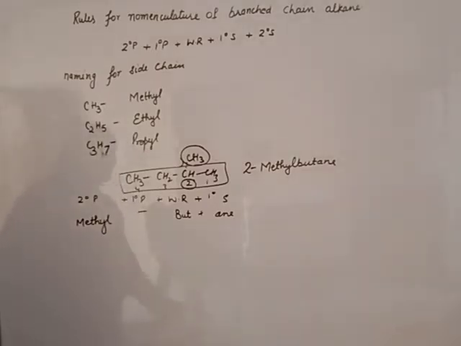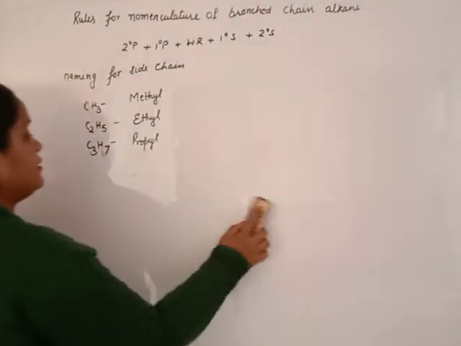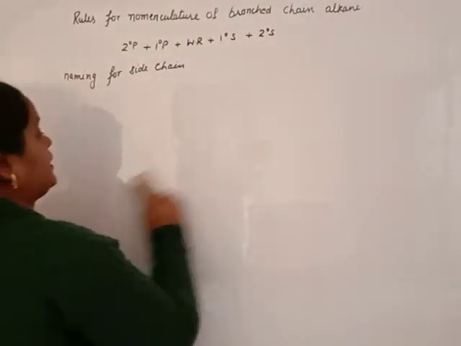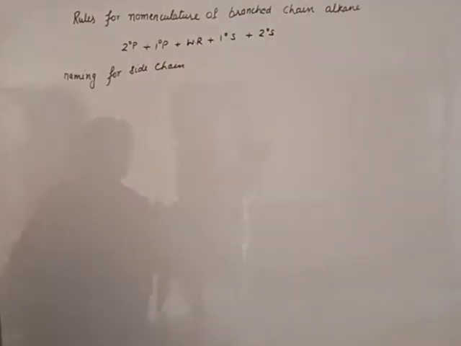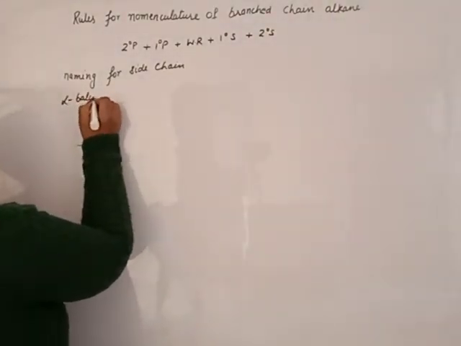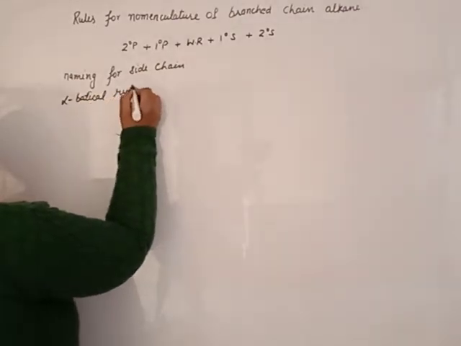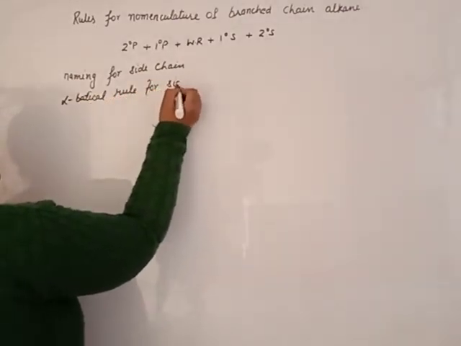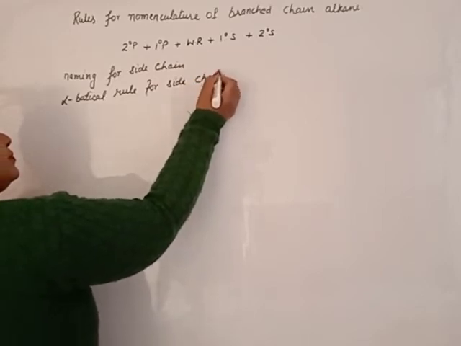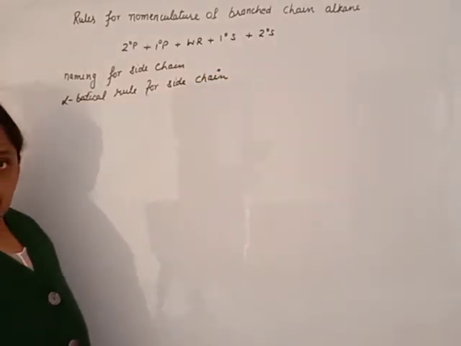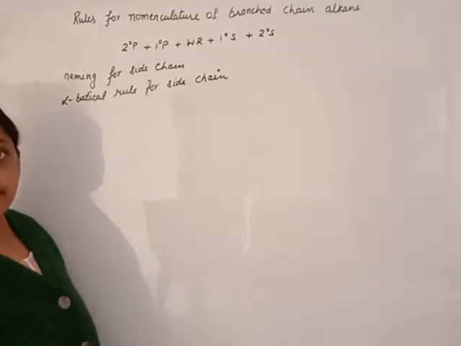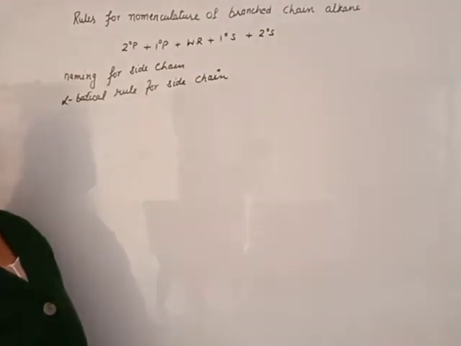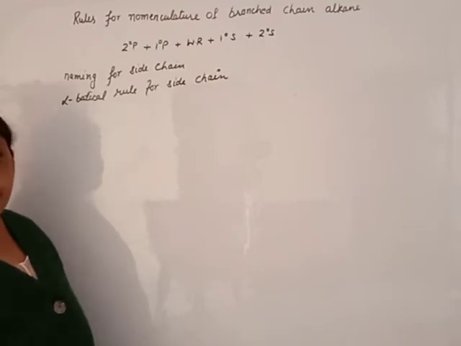Now another one is the alphabetical rule for side chains. That means if 2 different substituents are present on the long chain and the positions of these substituents are the same, which one do we use first, which one is given priority?